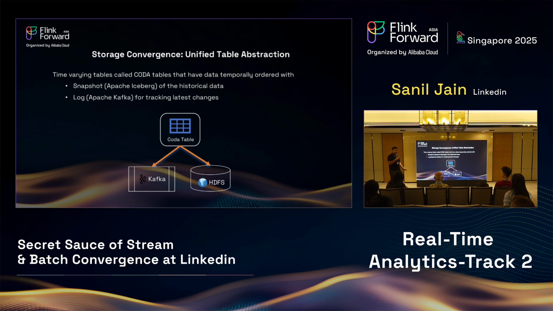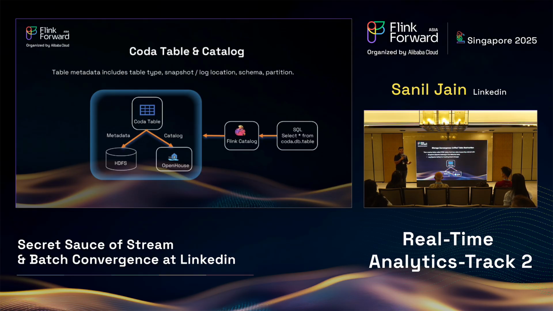So now let's take all of these three, which is our engine, API, and our unified table abstraction, and understand how a convergence application runs at LinkedIn at scale. Before that, let's do a little bit of a deep dive into what this Coda table abstraction is. It is nothing but some metadata maintained in HDFS and a catalog entry in OpenHouse. This table metadata maintains snapshot and log locations, schema, partitions, etc., and all of that is maintained in HDFS.